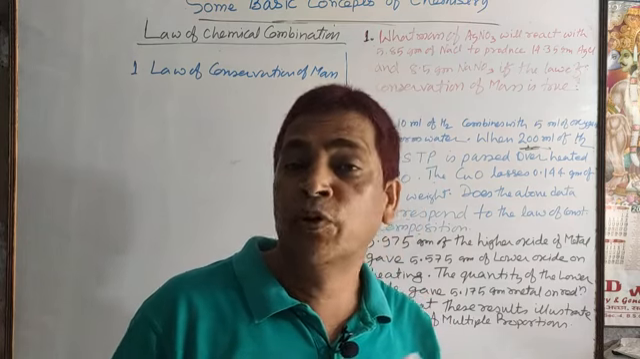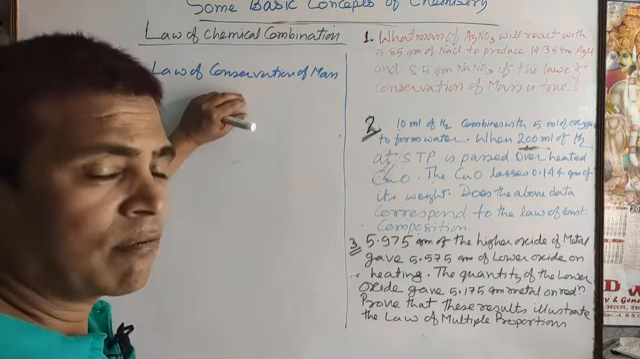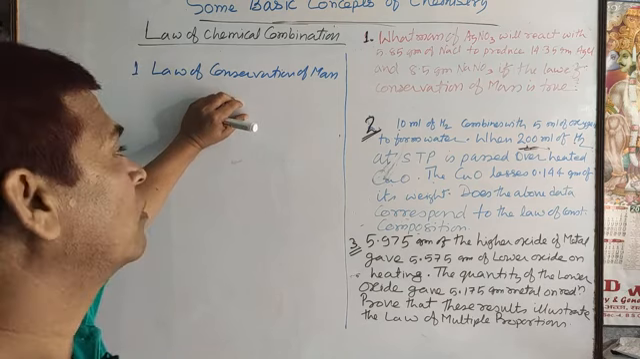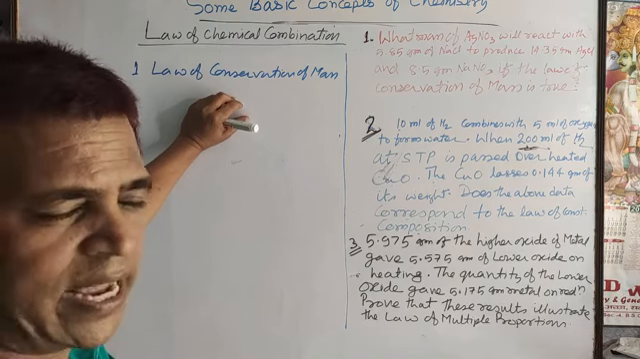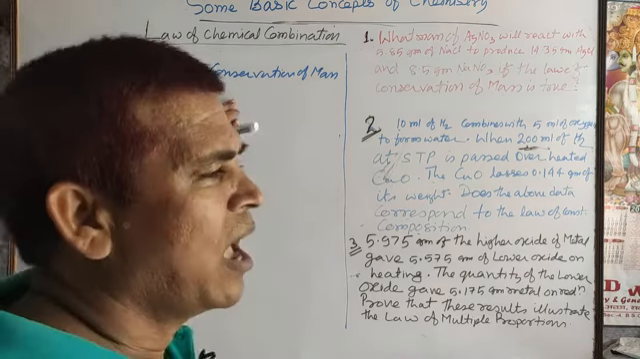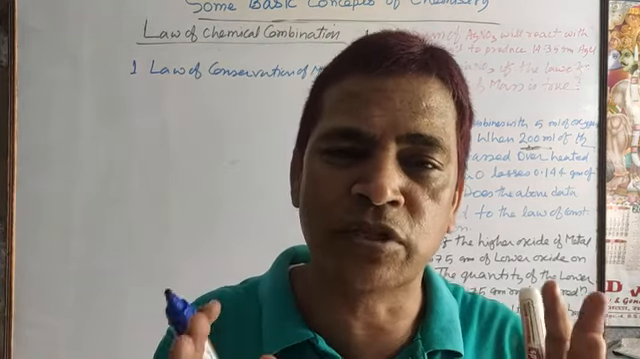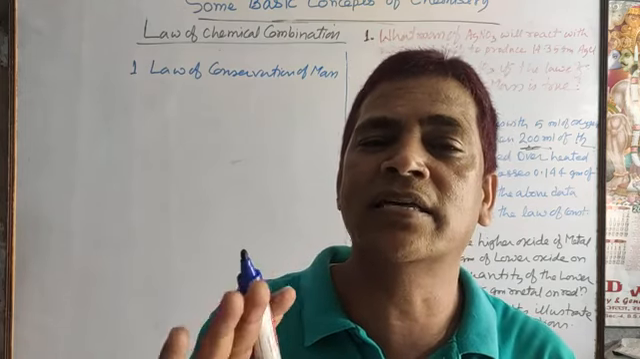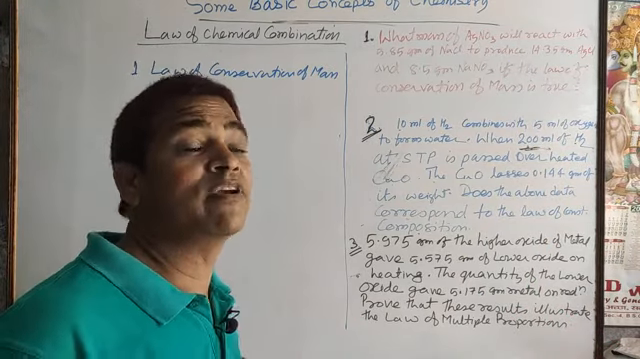So numericals related to it: how do you solve them when data for the reactants and products is provided? First of all, you calculate the total mass of reactants and total mass of products. That mass may be given directly or indirectly, but you have to calculate it. If the total mass of reactants and total mass of products come equal to each other, then you can say the given data illustrate the law of conservation of mass, or the given data are in agreement with the law of conservation of mass.